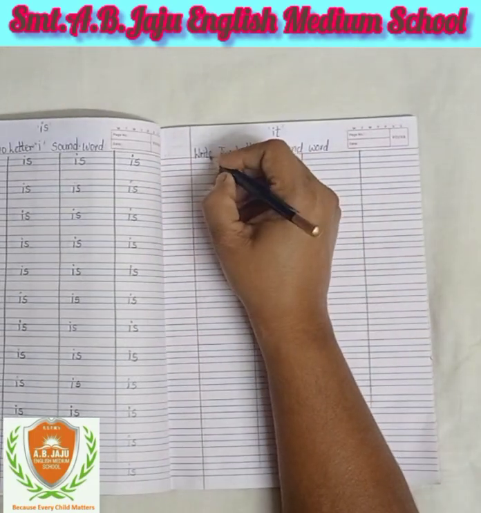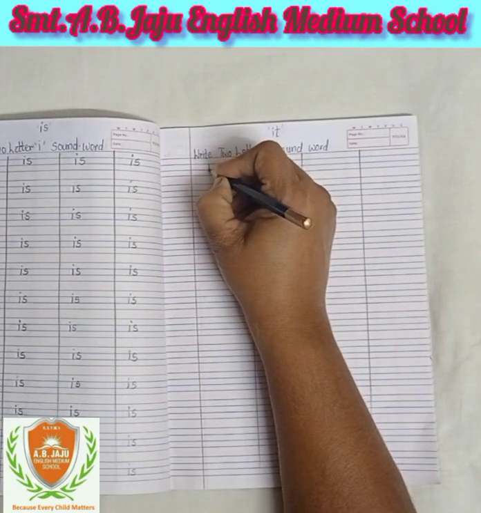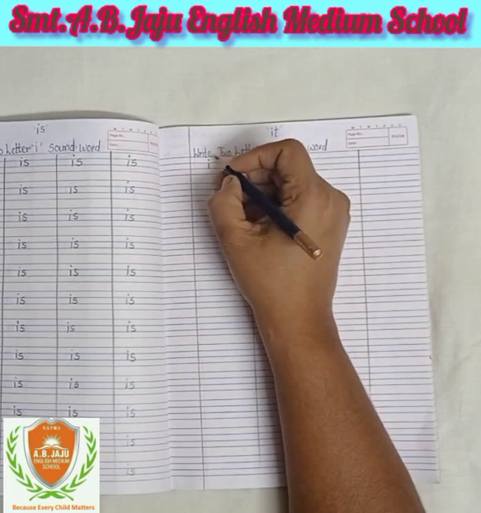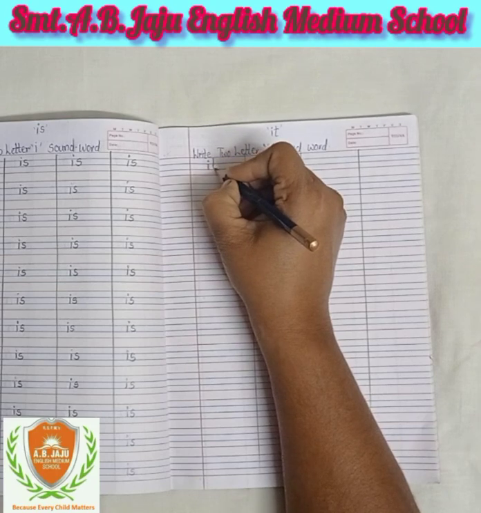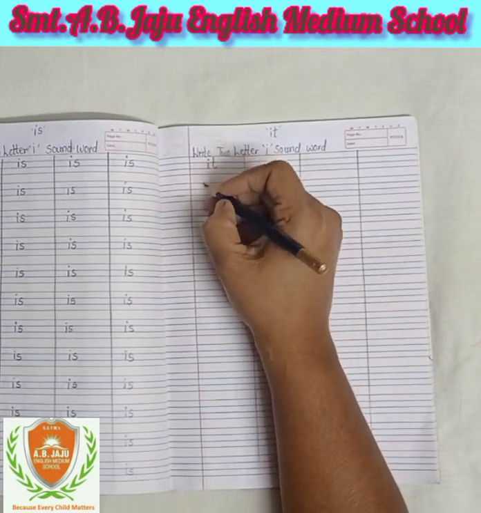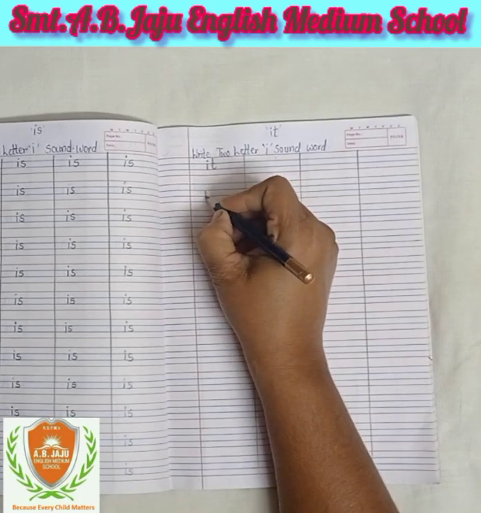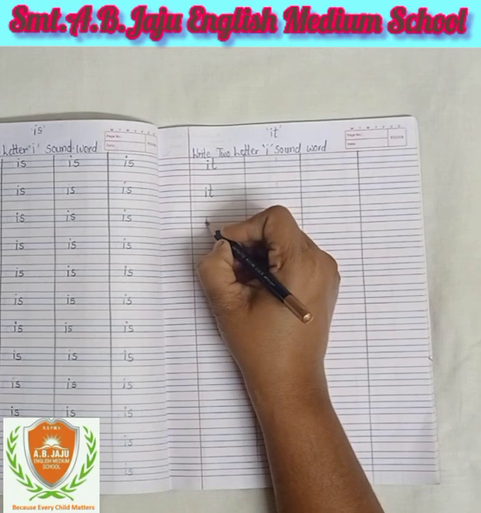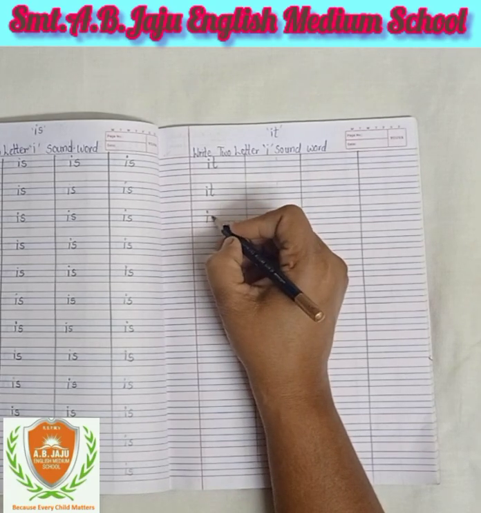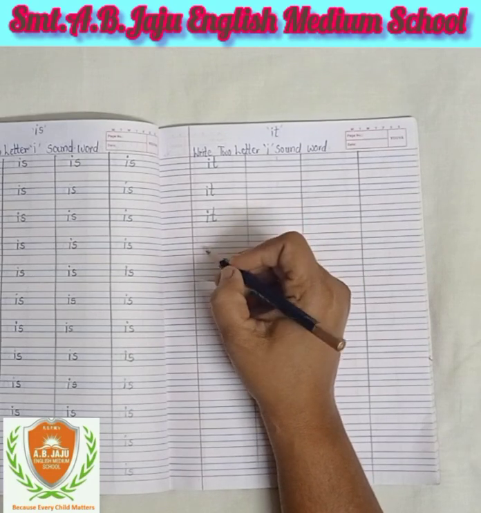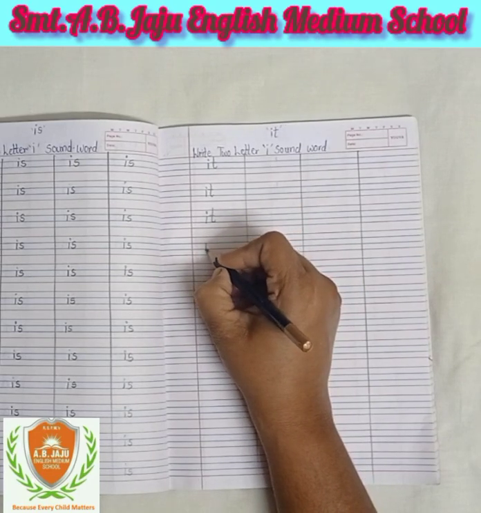Now in two blue lines, in between, you have to write down small I. Sound of I is E, sound of T is T. Both sounds we mix, then comes the sound "it".